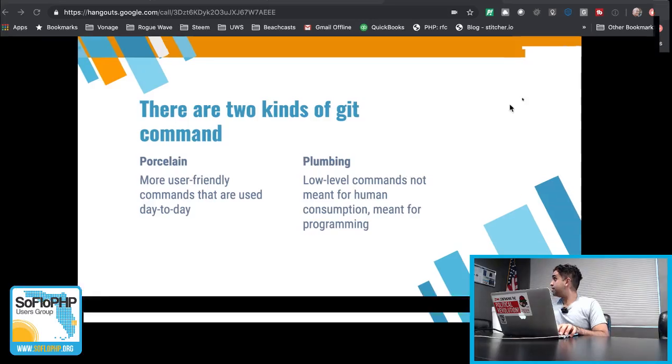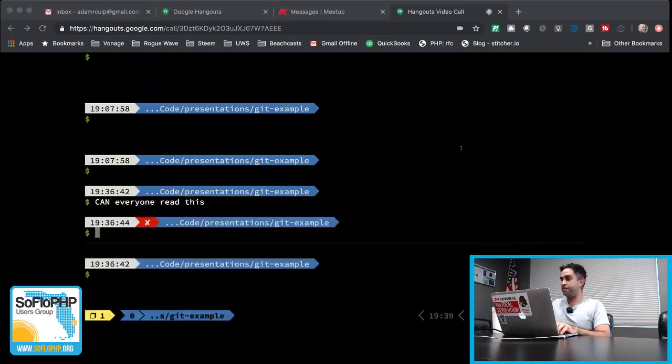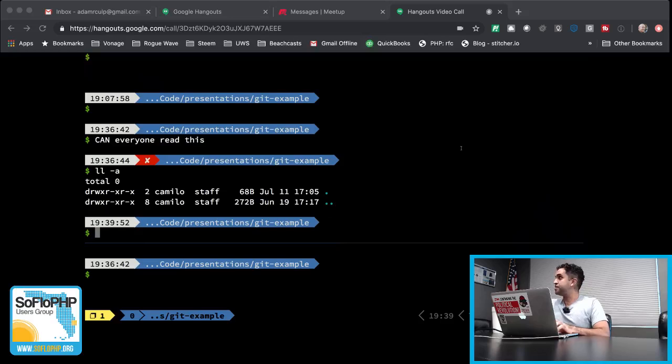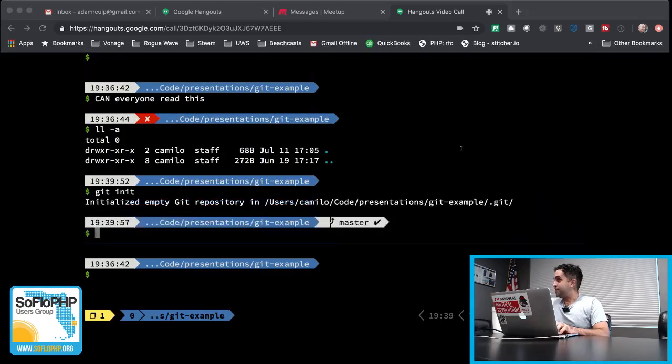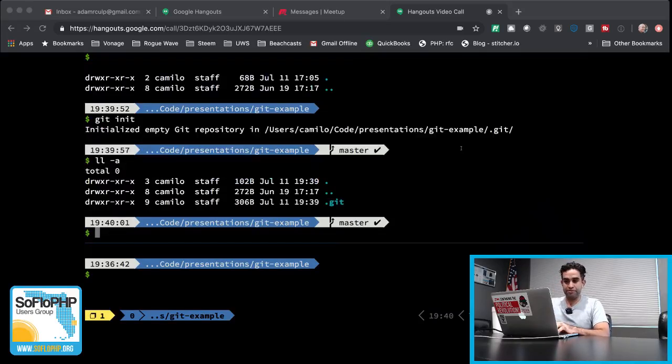So let's start our demo. Right now I have a totally empty directory, so we'll just start a Git repository in here. As you can see, it tells you that it creates a new Git repository in the .git hidden folder. And let's take a look inside of .git.